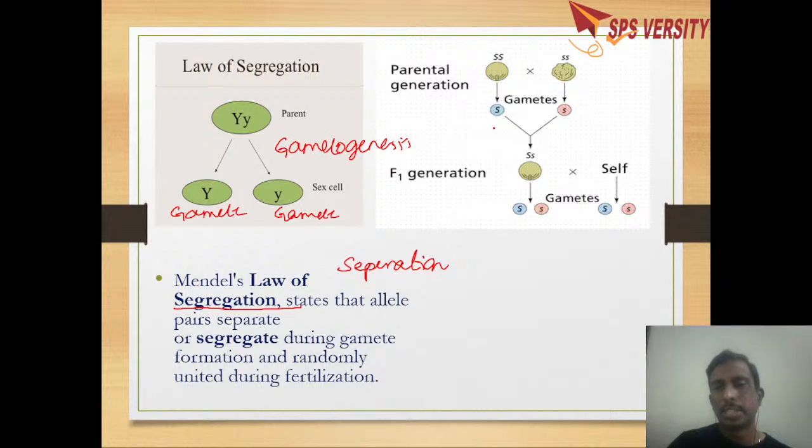Here the alleles are separated. The gametes get only one of the allele genes. So the law of segregation says the alleles are separated during gamete formation and fertilization takes place randomly.